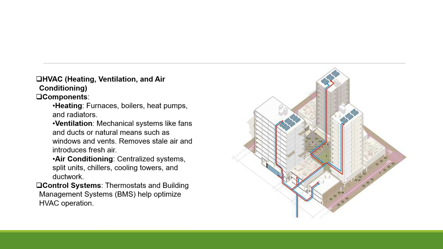The heating component includes furnaces, boilers, heat pumps, and radiators. Ventilation components include mechanical systems like fans and ducts, or natural means such as windows and vents, which remove stale air and introduce fresh air. Air conditioning includes centralized systems, split units, chillers, cooling towers, and ductwork. Control systems include thermostats and building management systems to help optimize HVAC operation.